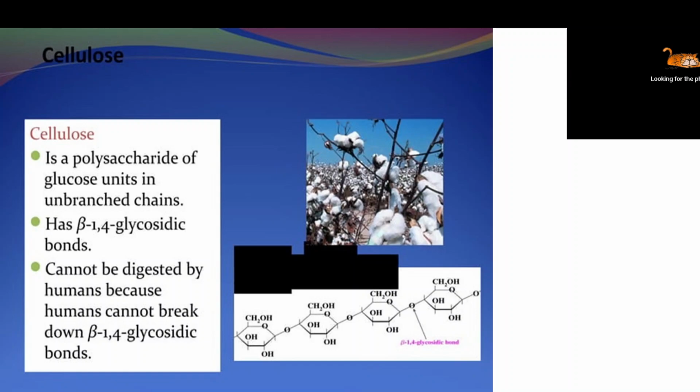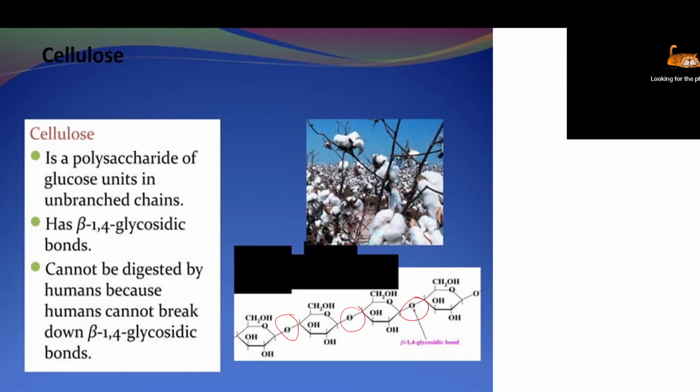Now cellulose. Cellulose is non-digestible, as it mainly consists of beta glycosidic bonds. You can see what is called cellulose: two glucose units are combined together with the help of a beta glycosidic bond. Always remember, human beings cannot digest cellulose. Cotton is made up of cellulose, plant fibers are made up of cellulose, vegetable fibers are made up of cellulose. So cellulose is non-digestible.